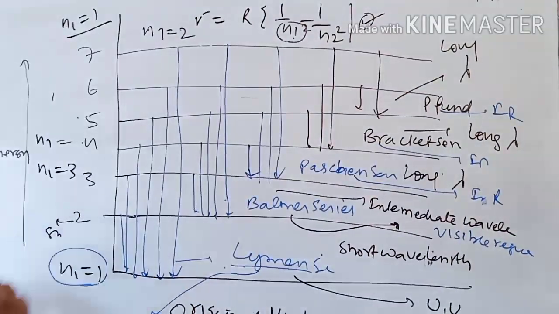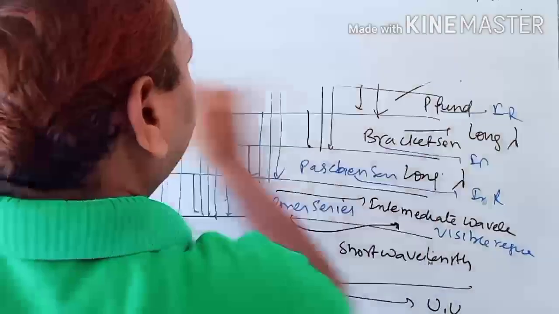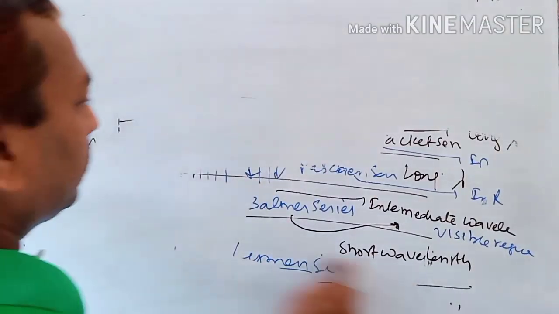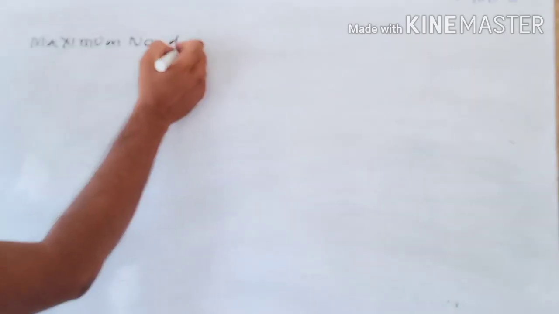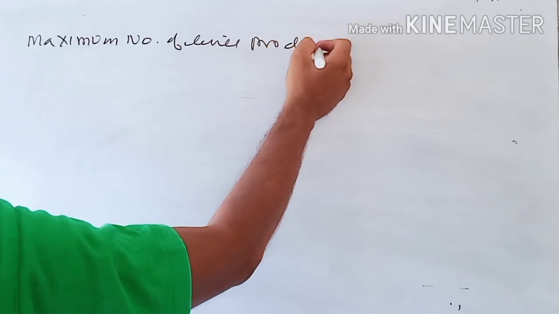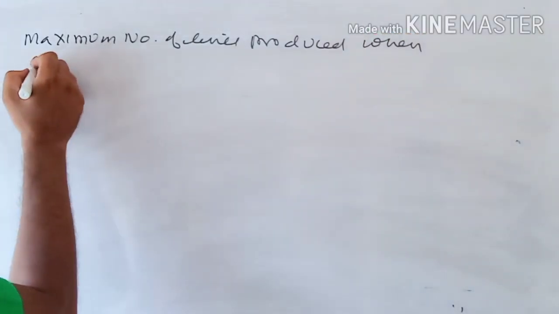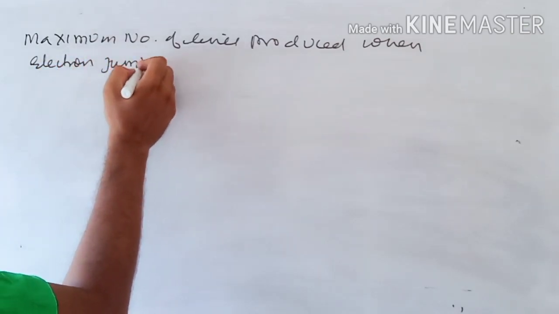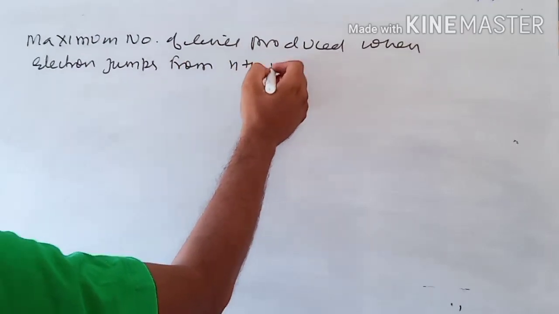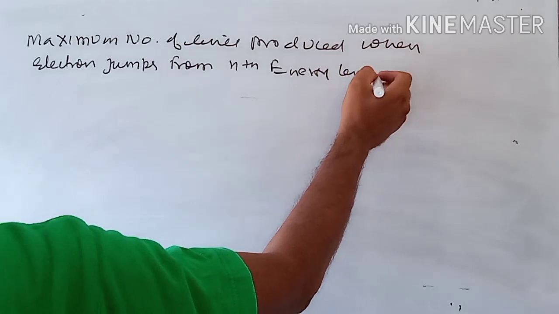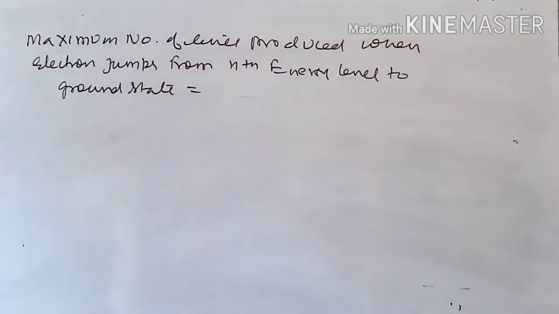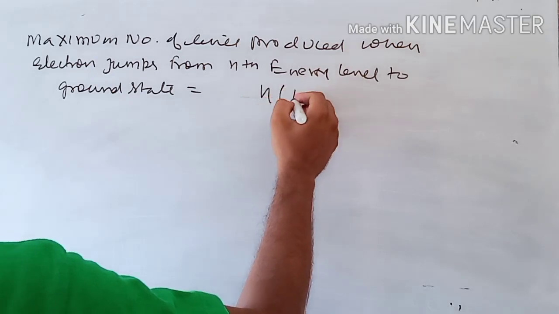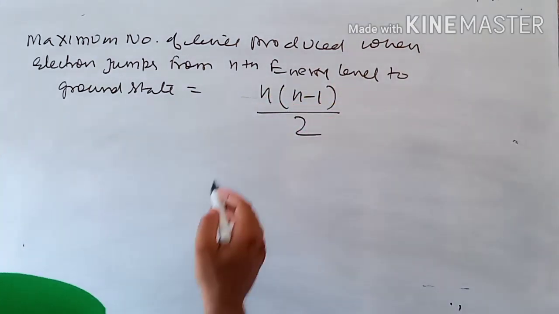So here is a very important relationship. The maximum number of spectral lines produced when an electron jumps from the nth energy level or orbit to the ground state is given by the formula n(n minus 1) divided by 2. Here n stands for the number of the shell.